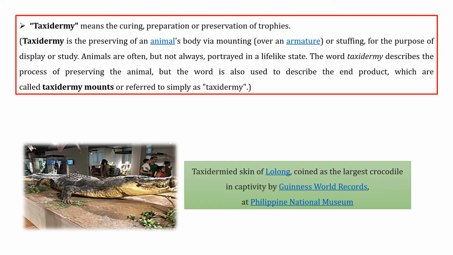Next is taxidermy. Taxidermy is a process in which an animal's body is preserved in a natural form, and that is used as a portrait in a lifelike state. So taxidermy is a process in which the animal is preserved as it was naturally, with all its natural characteristics. Here I have given an example of a crocodile in the Philippines National Museum, and this crocodile looks like a live crocodile because its body was preserved through taxidermy.